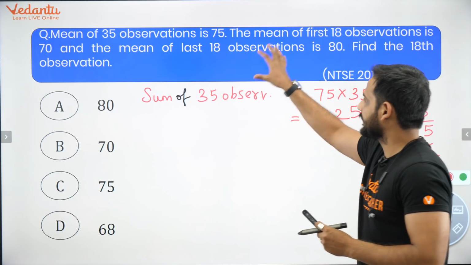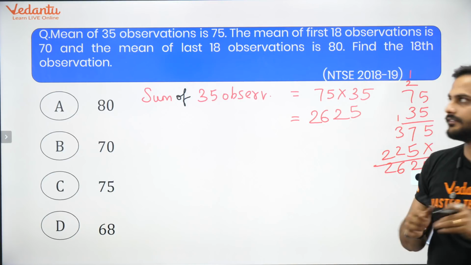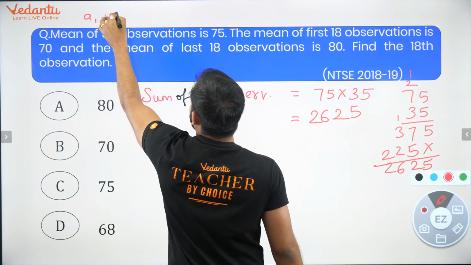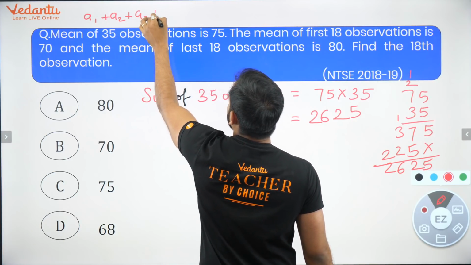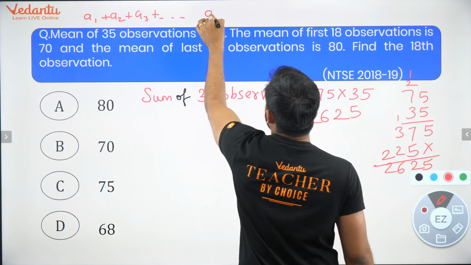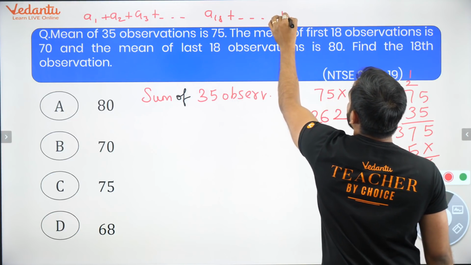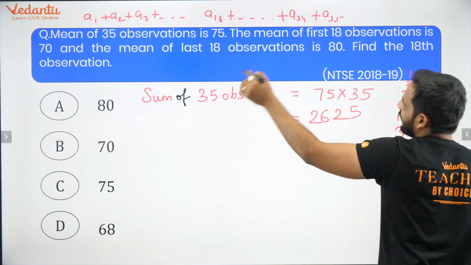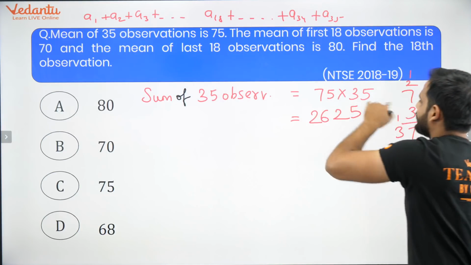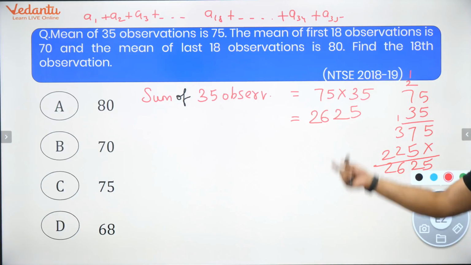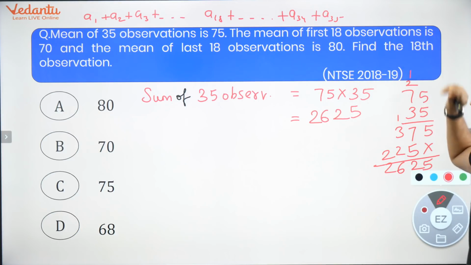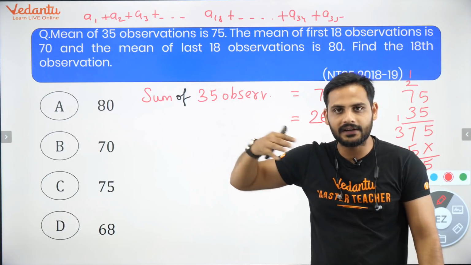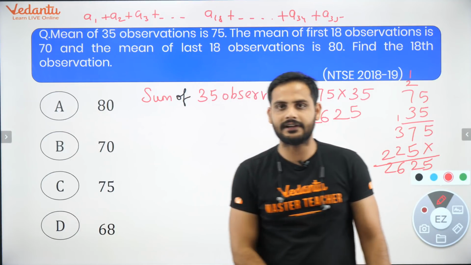Now, if I talk about the first 18 values, let's say the 35 values are A1, A2, A3, up to A18 in the middle, then up to A34 and A35. If I add all of them, my sum is equal to 2625. Then the mean of the first 18 observations, from A1 to A18, is 70.